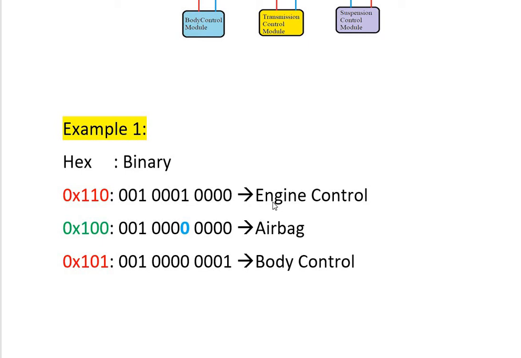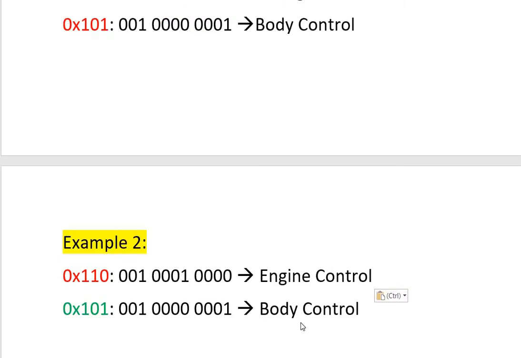With the same identifiers, let's take the next case: the engine control and body control module trying to transmit a message, and which ECU will gain the bus. So now for these two ECUs, again apply the same formula we explained in example 1. So here dominant bit, same priority for both ECUs, again dominant, again recessive, again dominant, again dominant bit, again dominant bit. So here the engine control module is transmitting the recessive bit, while the body control ECU is transmitting the dominant bit.